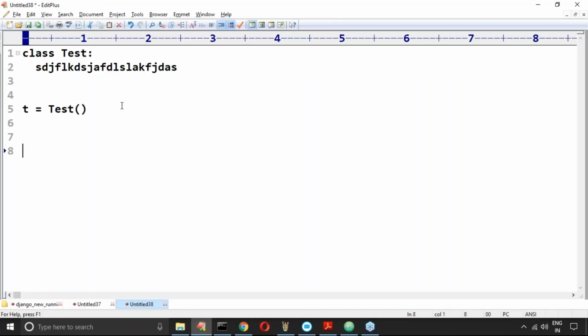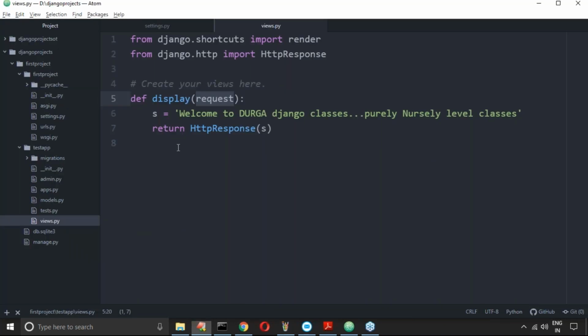For example, the end user requirement is to download a movie. Which movie do you want to download? Bahubali. The end user provides the movie name, and this movie name will be saved inside the request object, which comes as the argument.